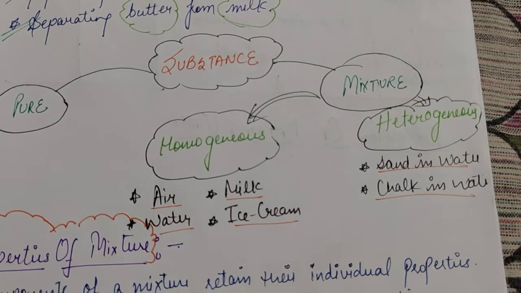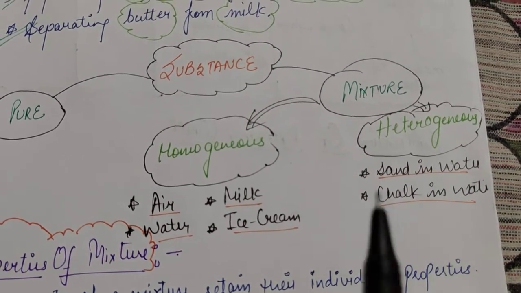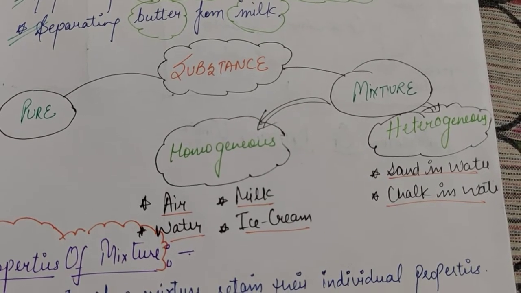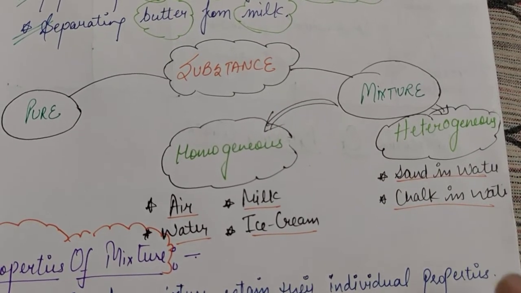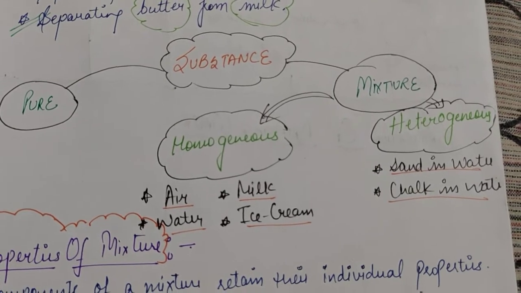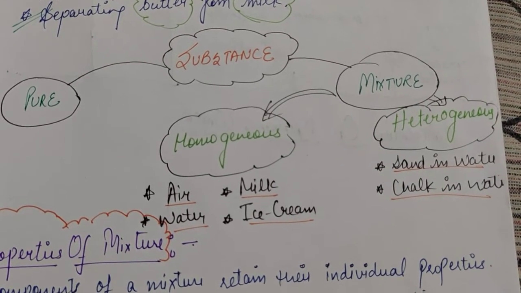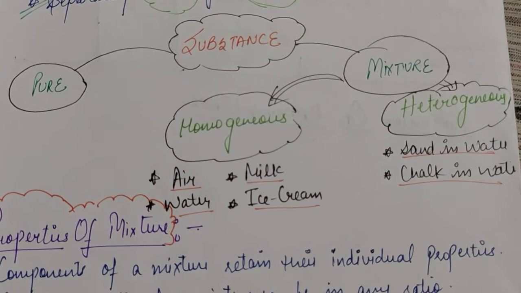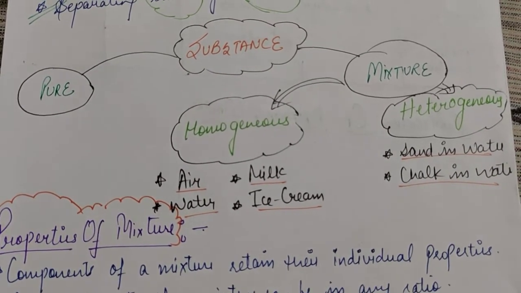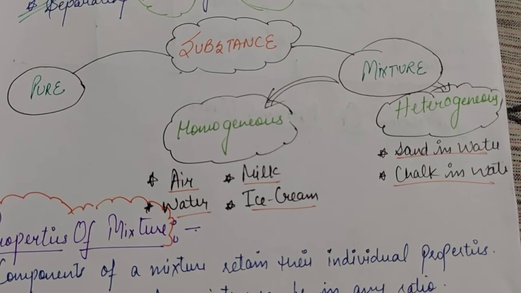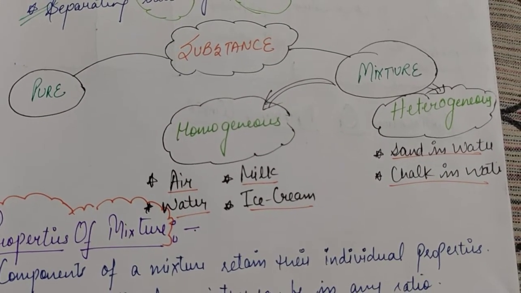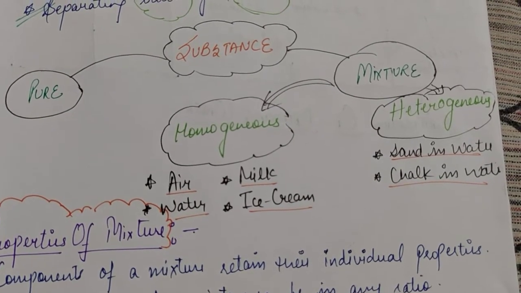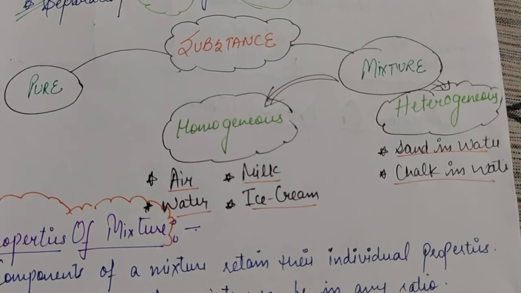Then we have heterogeneous mixtures also. Heterogeneous means those whose components we can see easily, whose components do not get mixed in each other properly, like sand and water, chalk and water. Then you can identify that yes, these are the chalk particles and this is the water, right? So we have substances existing in nature in pure and mixture form. If they are existing in the pure form, then we need not separate them. But if they are existing in the mixture form, then we need to separate them.